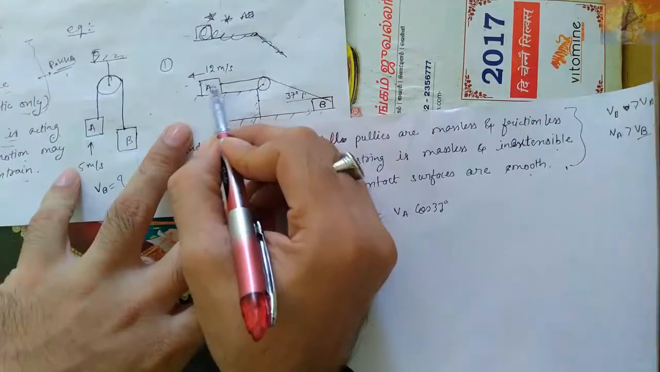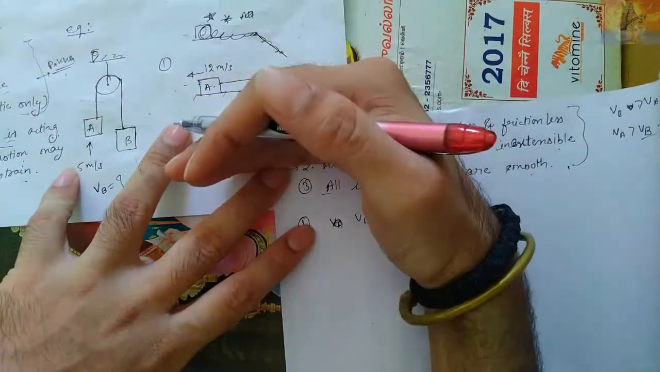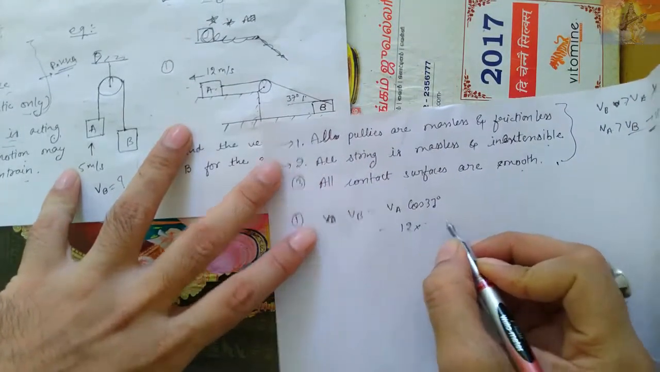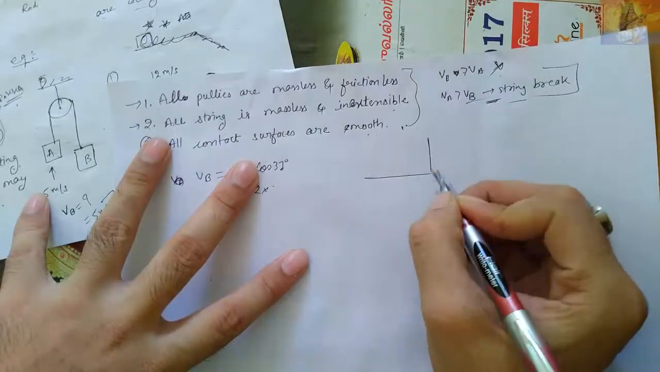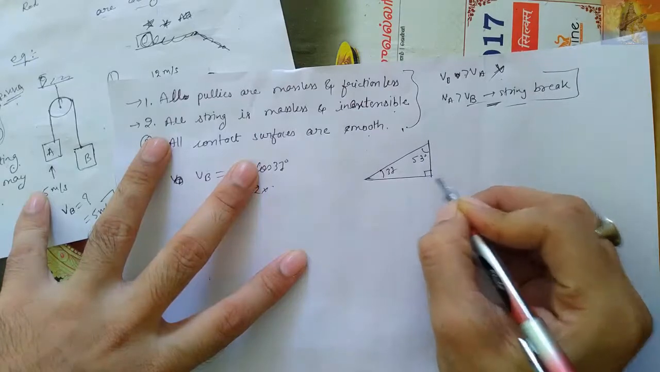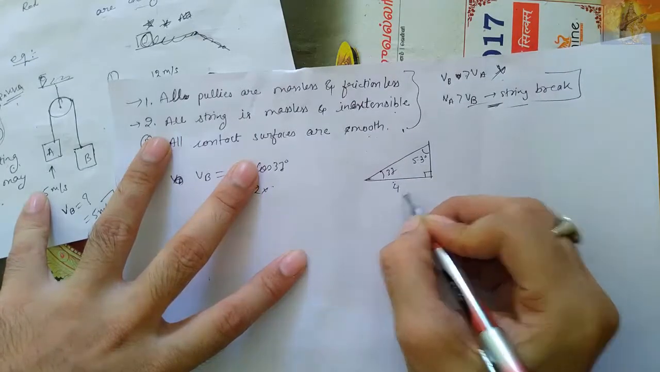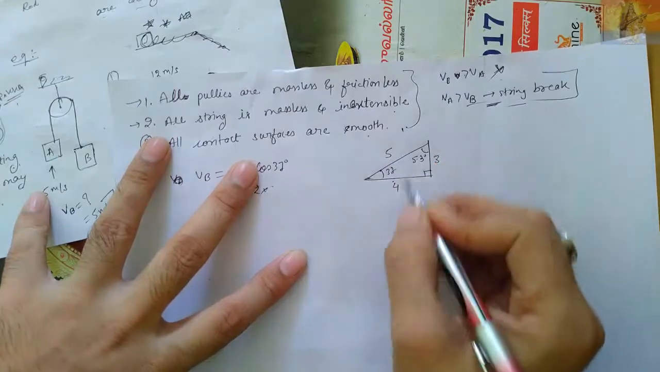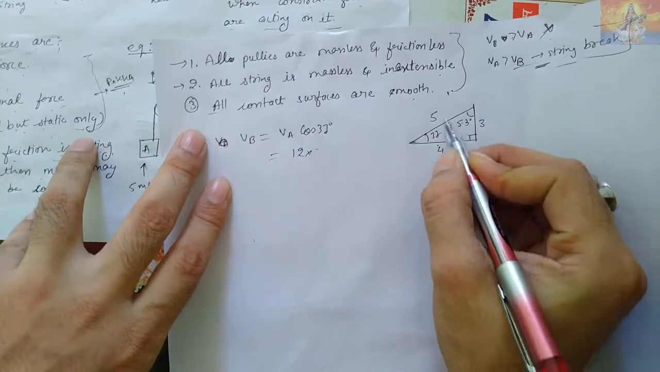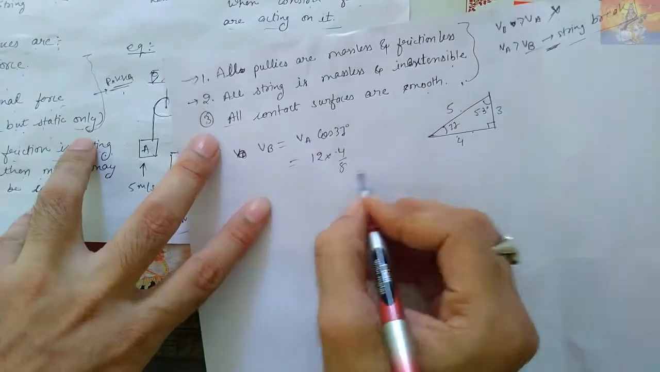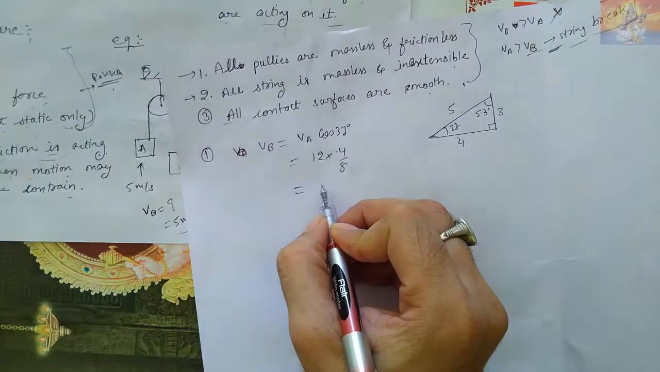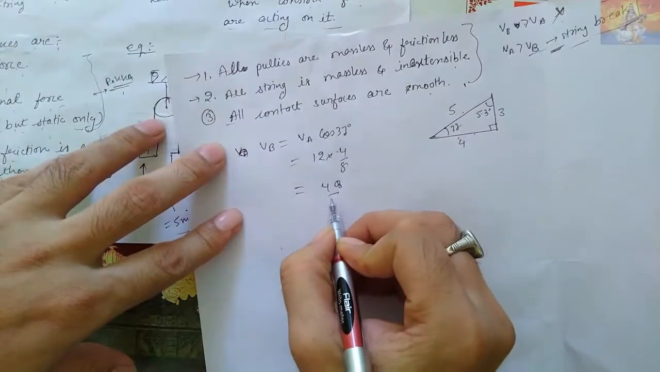This is 12 meter per second, so the 12 has a cos component, that is 12 into cos 37. Suppose this is 37, then automatically this will be 53, and this is 90 degree. Opposite to this the side will be 3, this will be 4, and this will be 5. So cos 53 will be base by hypotenuse, that is 4 by 5. So the answer will be 12 into 4, 48 by 5.